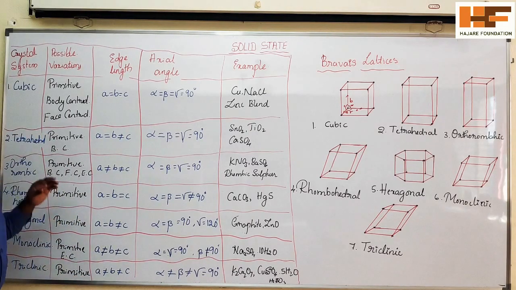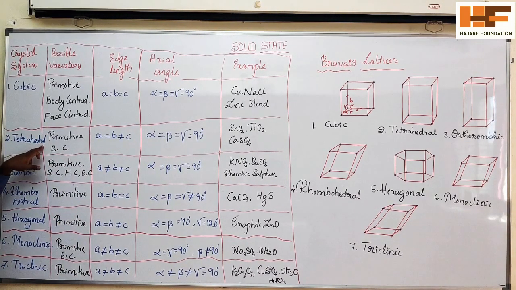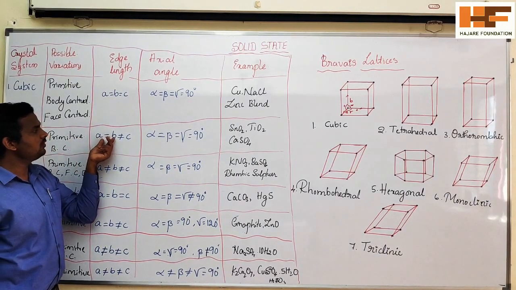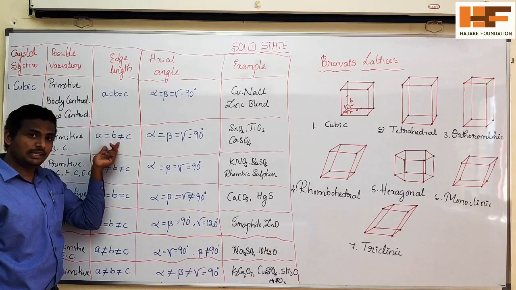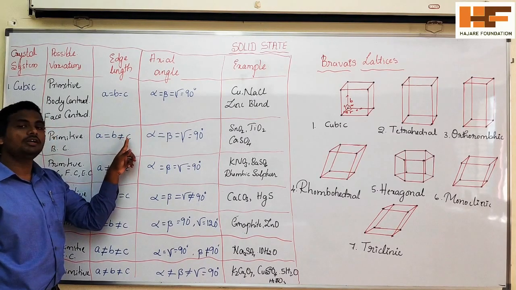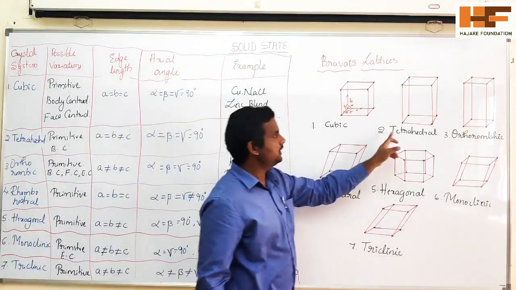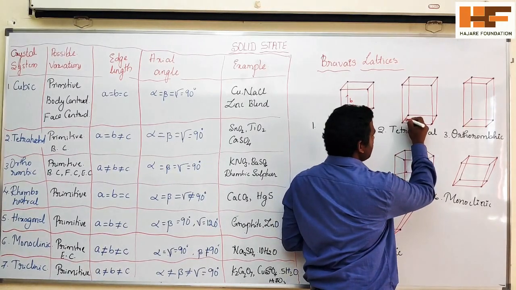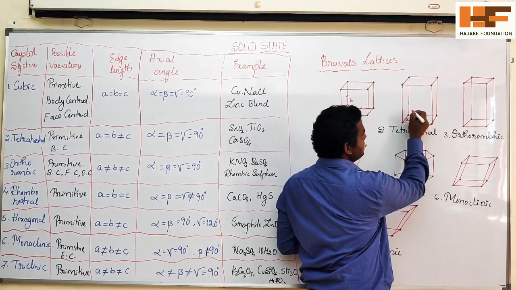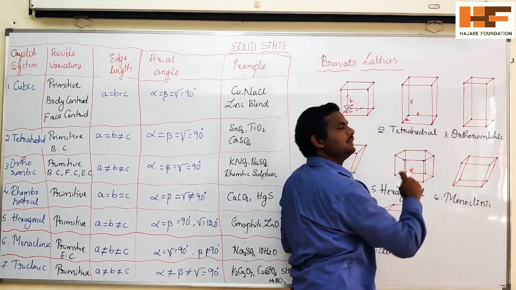Come to the second one, the tetragonal unit cell. In the tetragonal, a is equal to b, but b is not equal to c. So here a equals b, but these two are not equal to c.